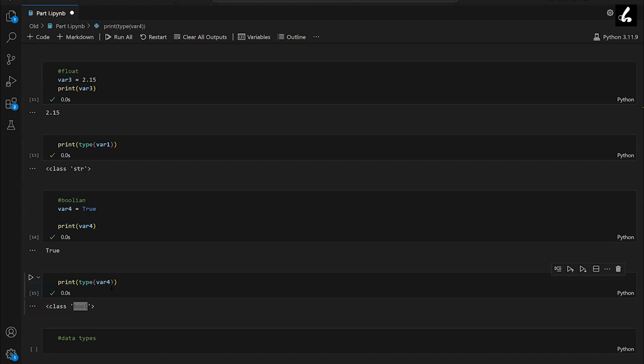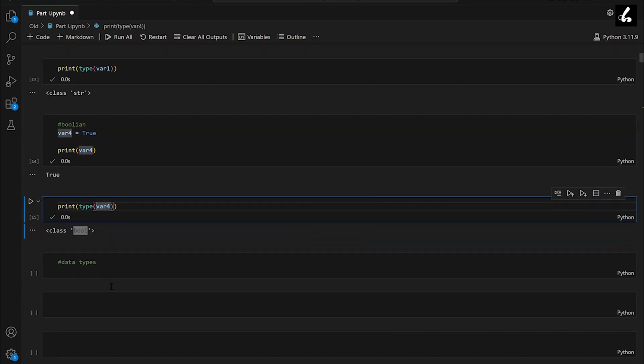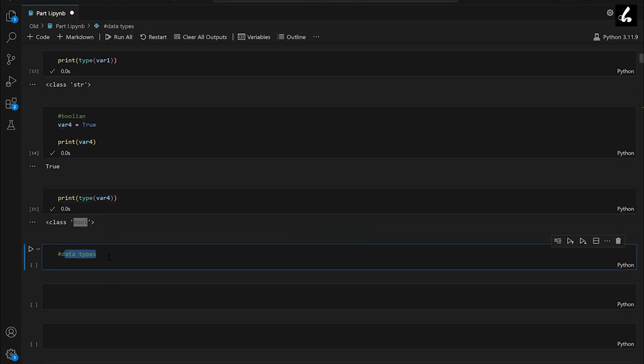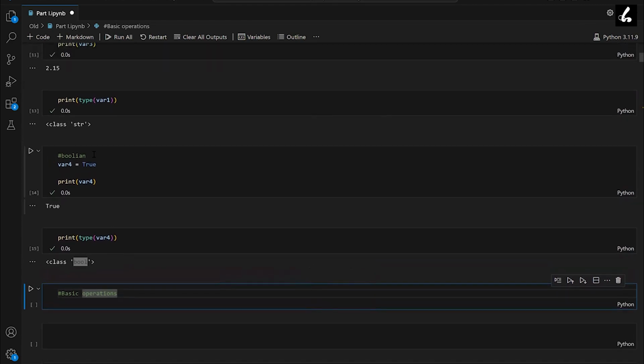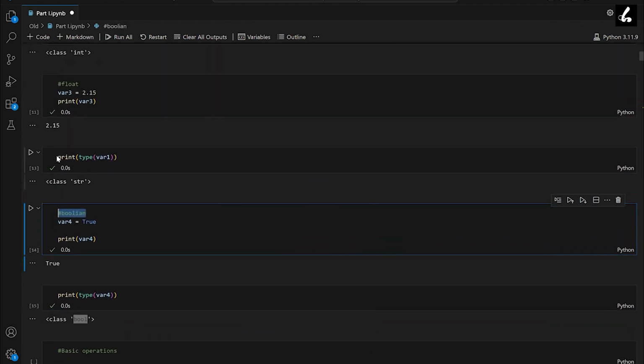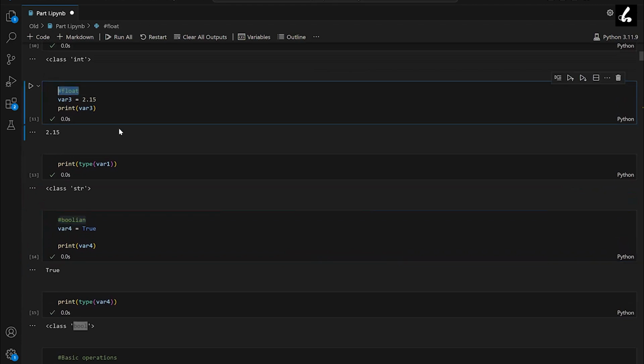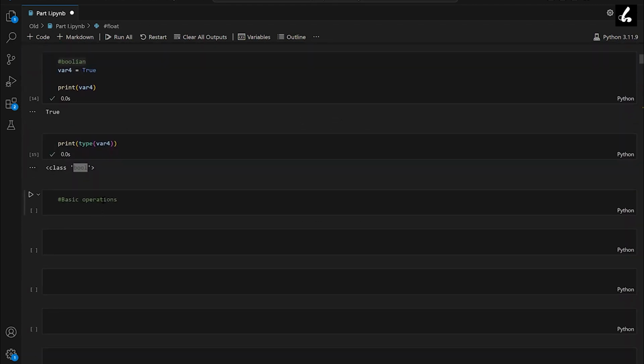Now let's move to the third topic, that is basic operations. You might notice that I'm writing something after a hash, and that is getting colored in green. This green color, those are comments, and they will not run.